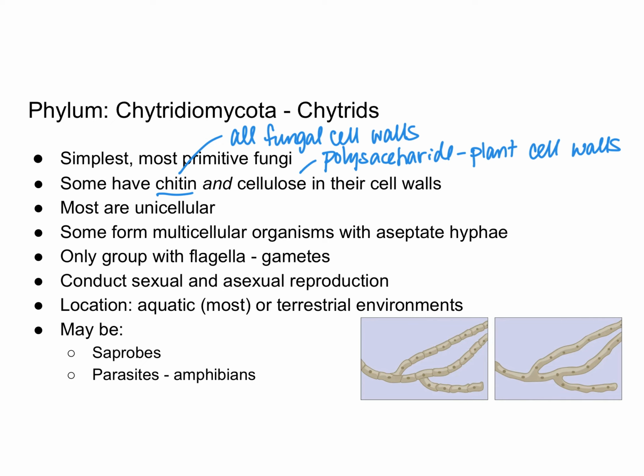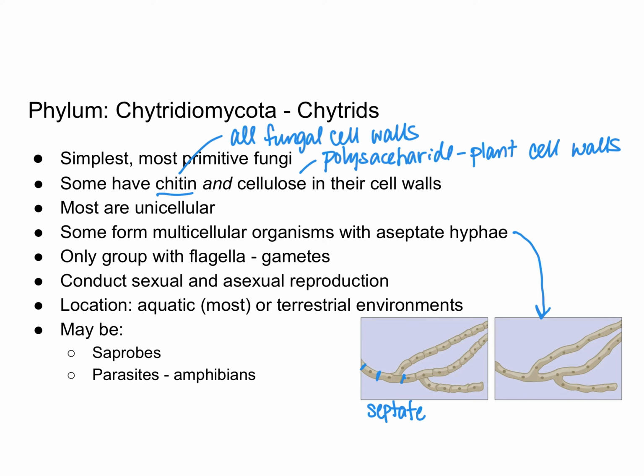Most chytrid fungi are unicellular, but some do form multicellular organisms with aseptate hyphae. Remember, aseptate means without septa, and that's what's being shown in this picture here. So you can see that this is one big cell with multiple nuclei, and that's because the cells have gone through mitosis without going through cytokinesis. The opposite of aseptate would be septate, which we see here. And septate refers to these divisions in between the cells.